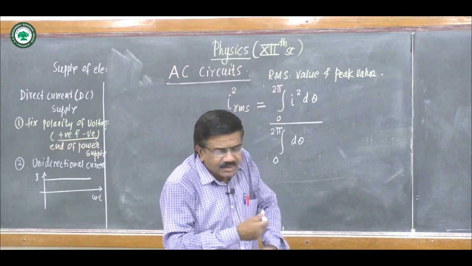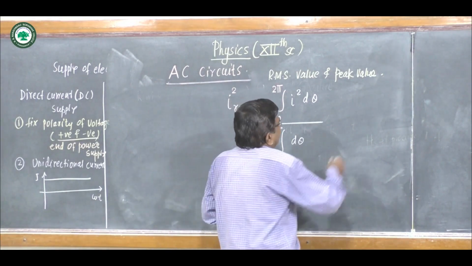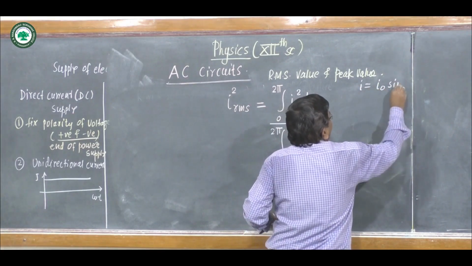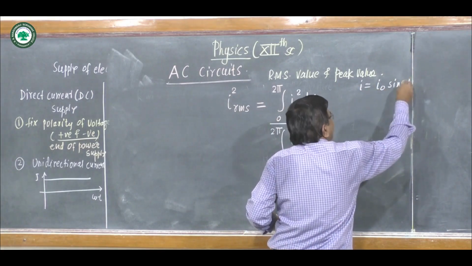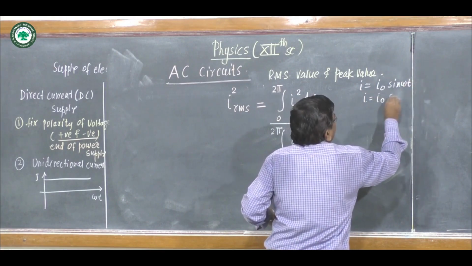But we know I is equal to I0 sin omega t, and this omega t is theta. So I is equal to I0 sin theta.